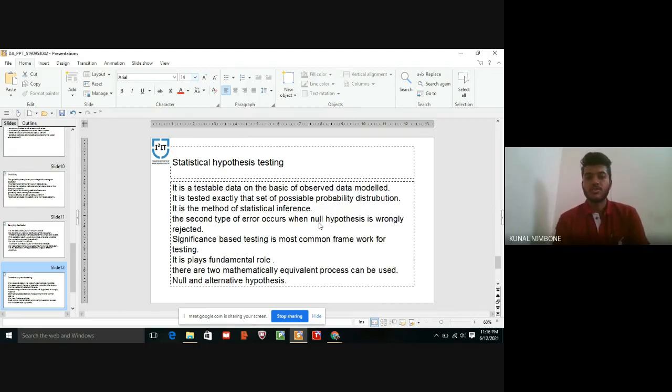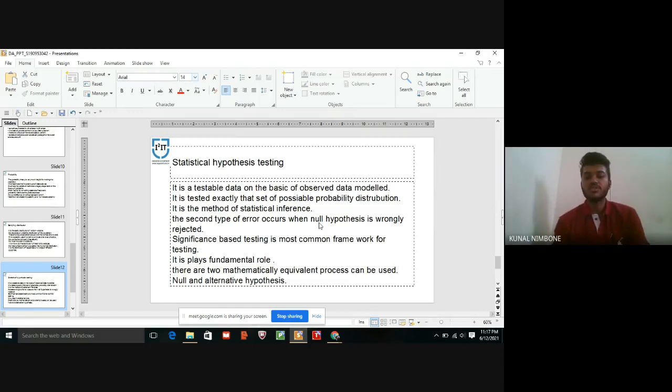Then the third type of statistical data analysis is the statistical hypothesis test. It is testing on the basis of data and observation. It tests exactly that set of possible probability distributions, and it is a method of statistical inference.